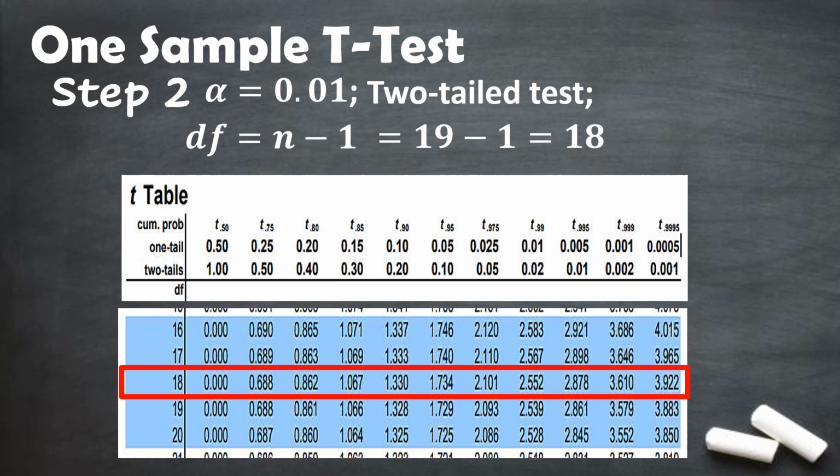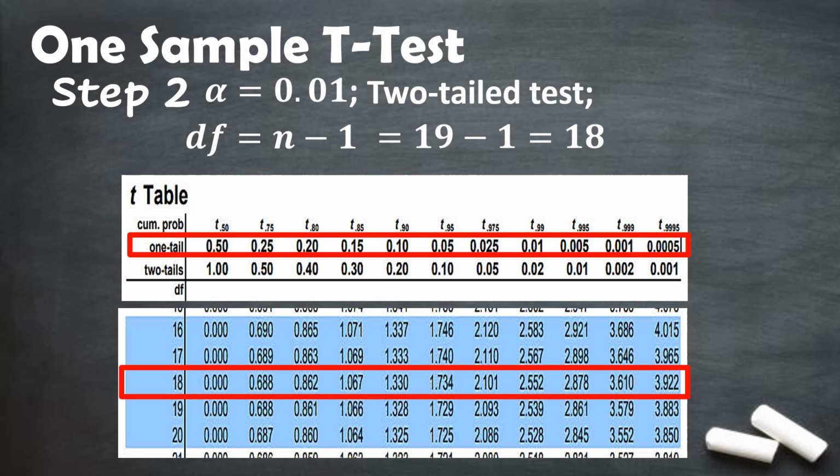Then going back to the upper part of the table, we have to check if this problem is under a one-tailed test or a two-tailed test. If this problem is a one-tailed test, you have to locate the level of significance in the row where one-tailed test is located.